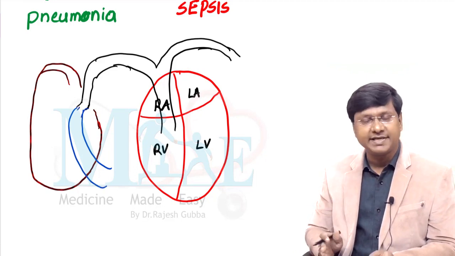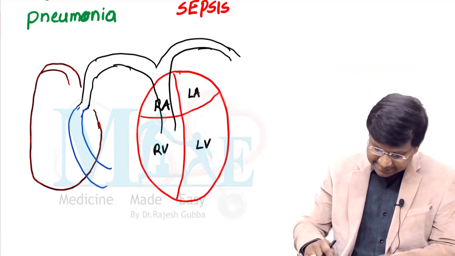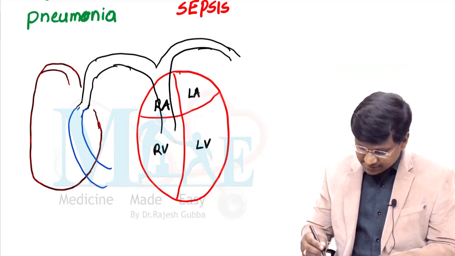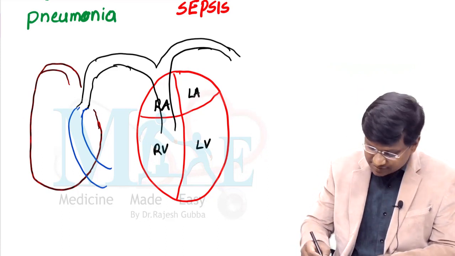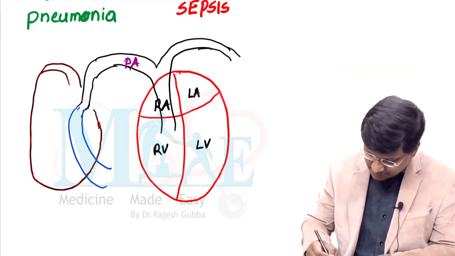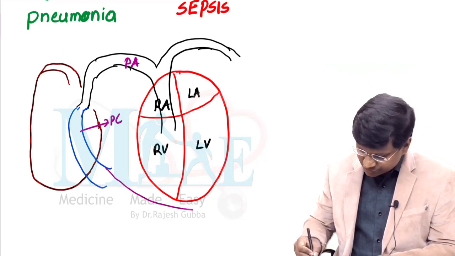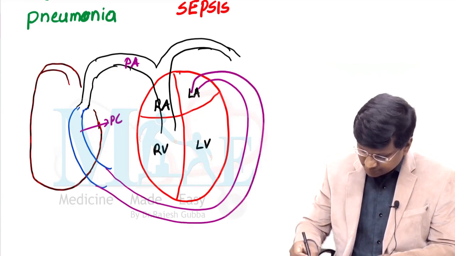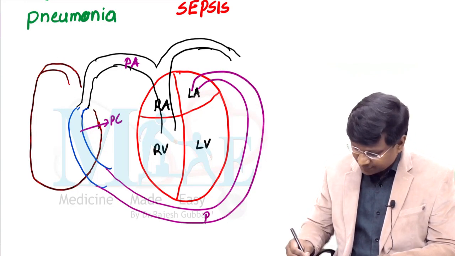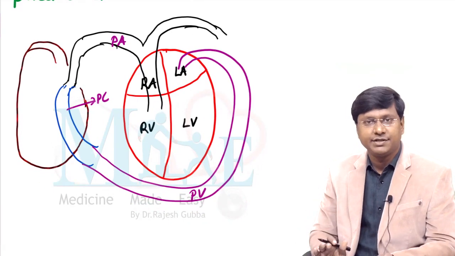The exchange of gases will occur across the lung parenchyma, and later you have the continuation as the pulmonary veins. So you have the pulmonary artery, the pulmonary capillaries, and then the pulmonary veins, which are carrying the oxygenated blood after getting oxygenated in the lungs.